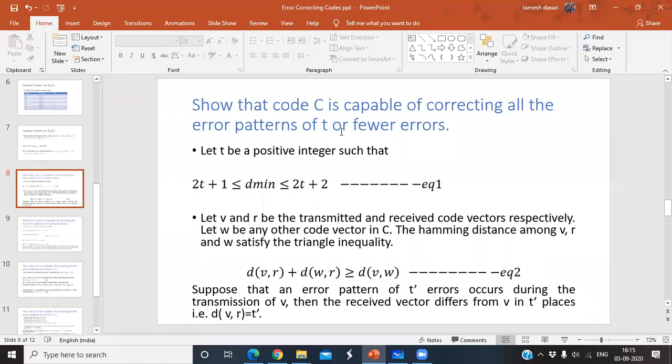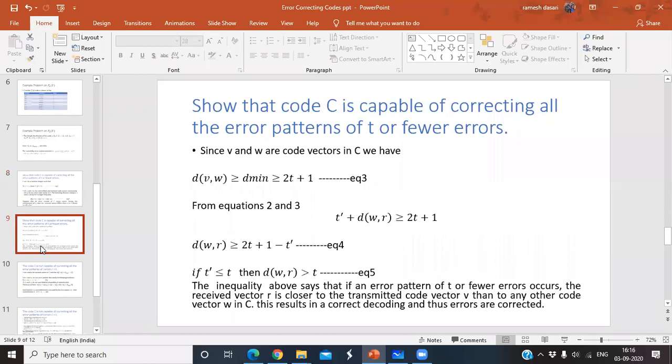Now the distance between the transmitted and received code vector equals the number of errors. Here there are t dash errors, so we can write d of v comma r equal to t dash. In the first slide I explained that d of v comma r equals l, because there were l errors. Now here I assume t dash errors. That's why the received vector differs from the transmitted vector in t dash places. Suppose 2 errors, that is 2 places, 3 errors, 3 places. So d of v comma r equals t dash.